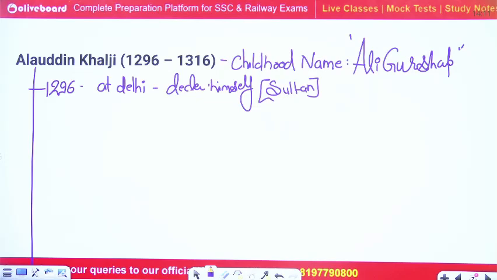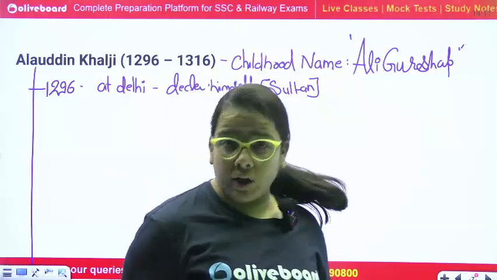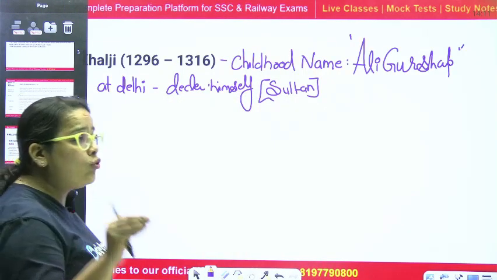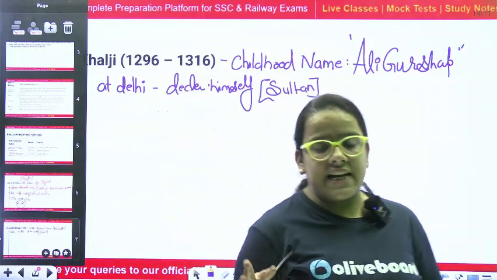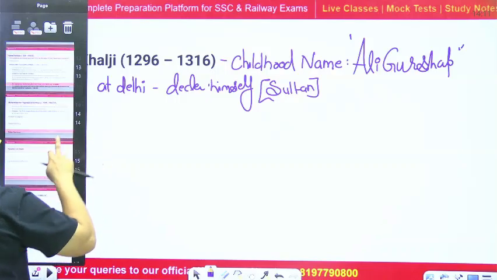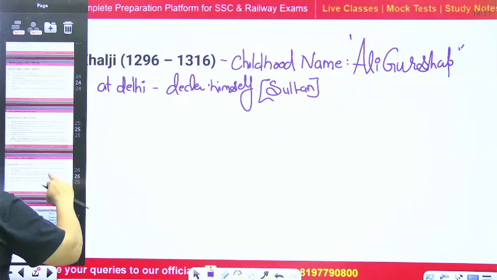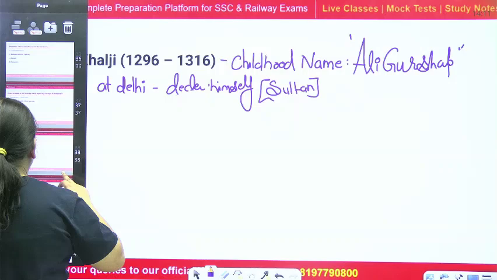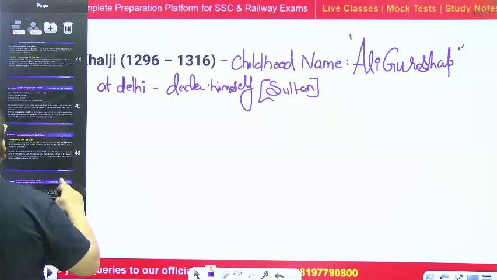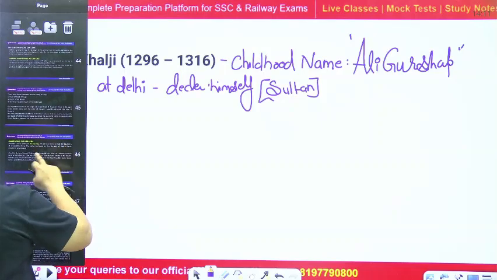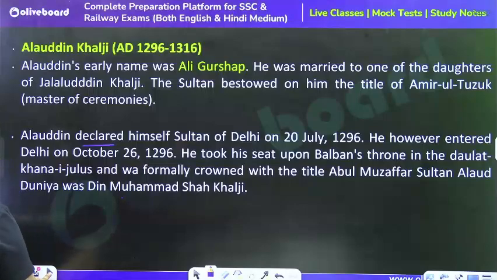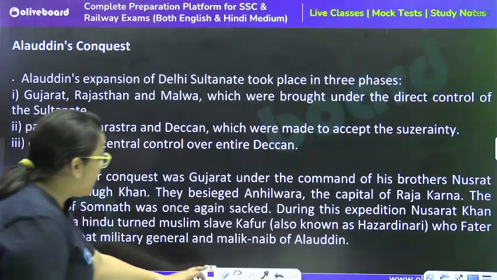Now, Alauddin Khilji's conquests are very important, because he was the first ruler who spread his Delhi Sultanate empire even till South India. Okay, so his conquests are very important. Let's have a look. See, his real name was Ali Gurshasp, and Alauddin Khilji declared himself Sultan. Okay, now the conquests are important. So see here.